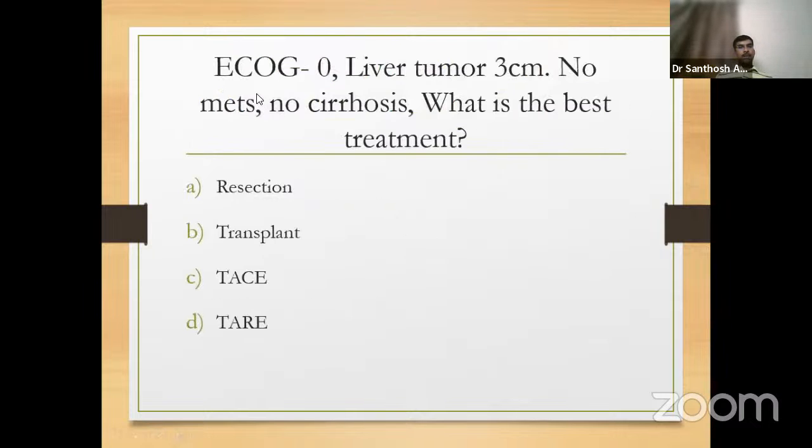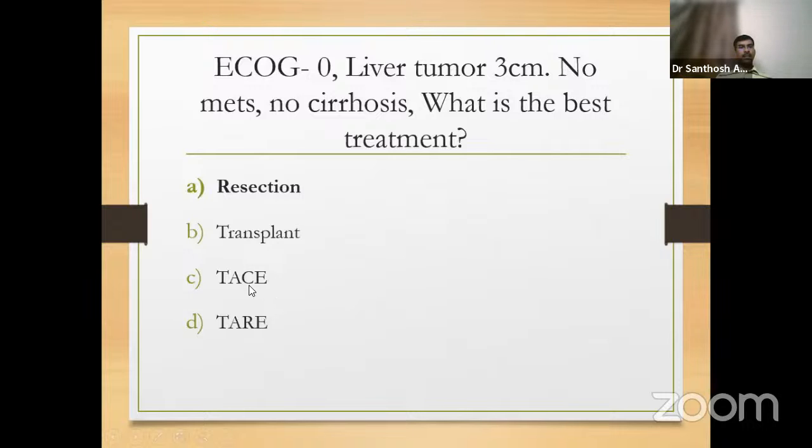Now the next question is on HCC, and this is based on BCLC. Very good performance status, ECOG score of 0. Single liver tumor which is 3 centimeters in size, no metastasis, and most importantly, the patient doesn't have cirrhosis. What is the best treatment? The answer for this is resection. This comes from Mazzaferro et al. Mazzaferro et al. say that if the liver function is good without cirrhosis, tumors should be subjected to resection first and not to transplantation.